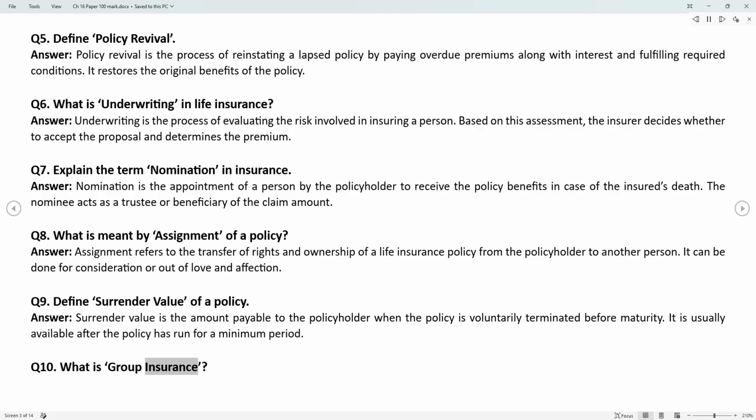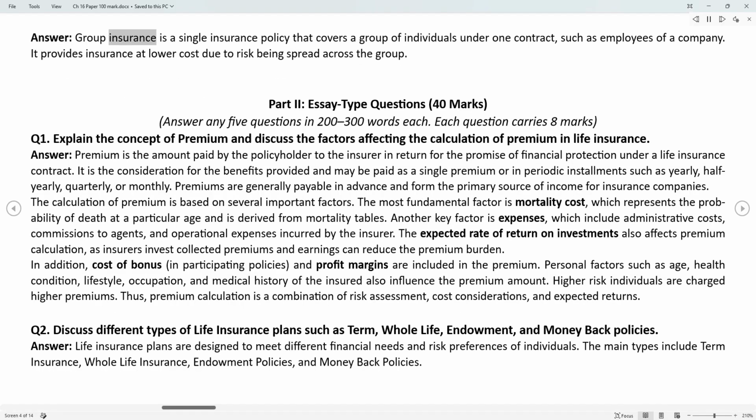Q10. What is group insurance? Answer. Group insurance is a single insurance policy that covers a group of individuals under one contract, such as employees of a company. It provides insurance at lower cost due to risk being spread across the group.